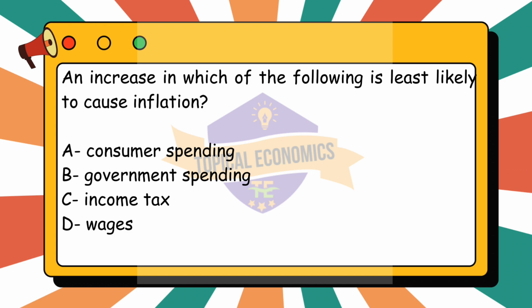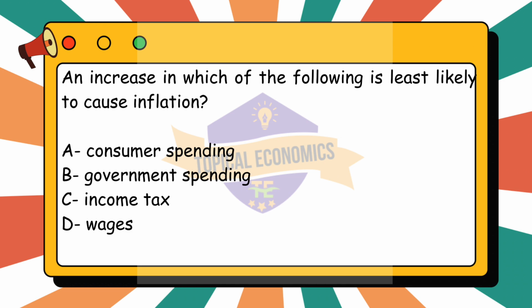Option A, consumer spending, is likely to cause inflation. Higher consumer spending increases aggregate demand for goods and services. When demand exceeds supply, prices tend to rise, causing demand pull inflation. An increase in consumer spending is a common driver of inflation.